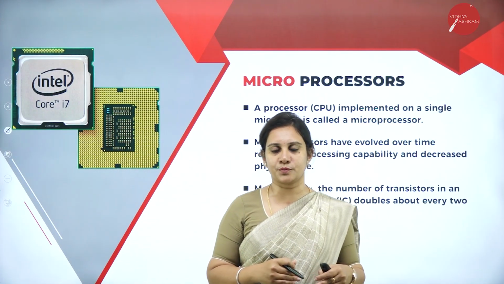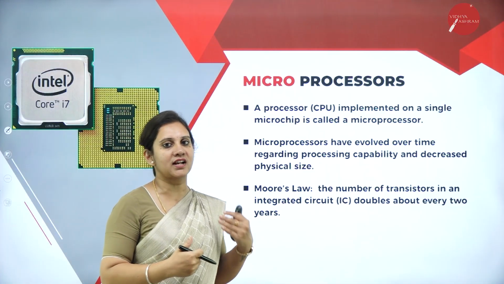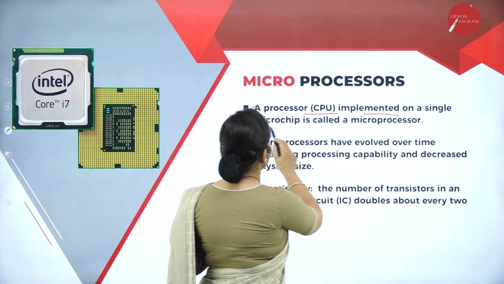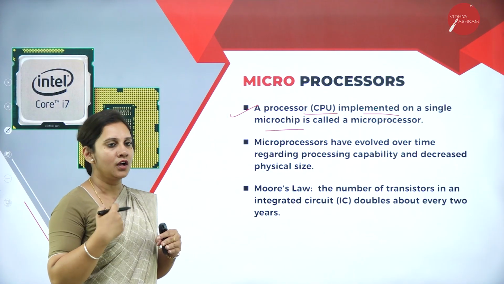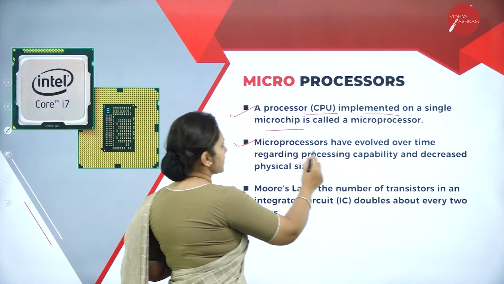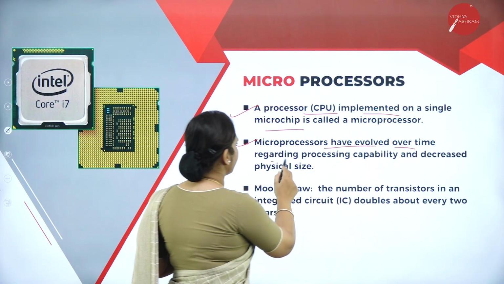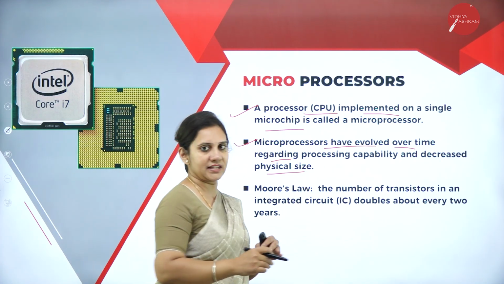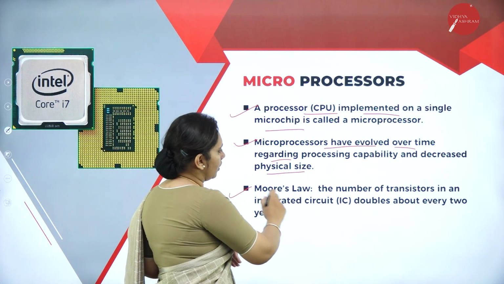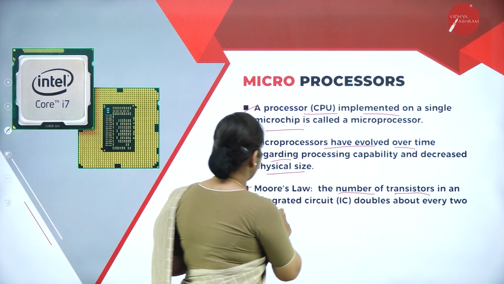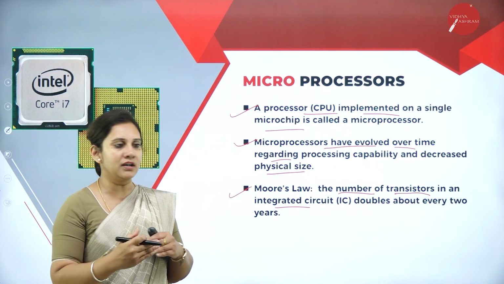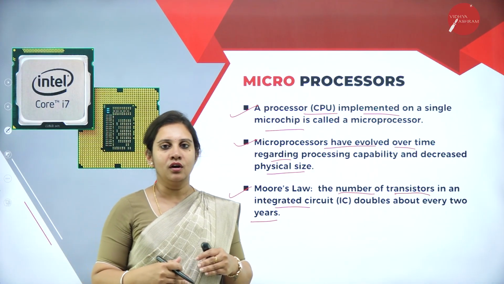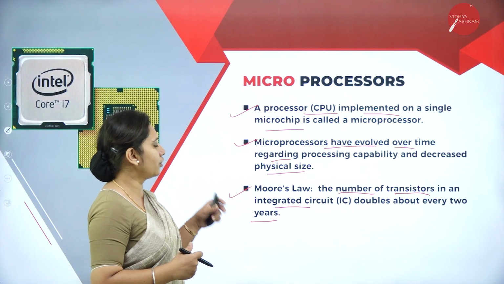So next we have microprocessor. What exactly the microprocessor, the working of the microprocessor, let us understand. A microprocessor, a processor CPU implemented on a single microchip is called as what? The microprocessor. Microprocessors have evolved over time regarding the processing capability and decreased physical size and more speed. The number of transistors in integrated circuits doubled every 2 years. So these are the functions of the microprocessor.